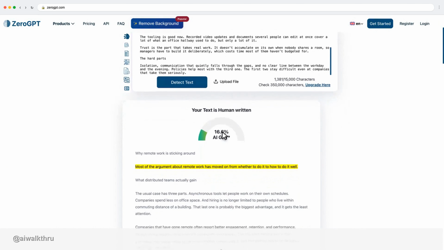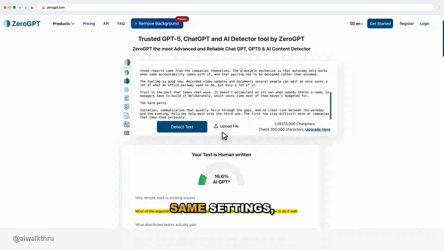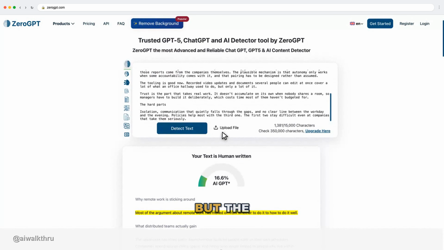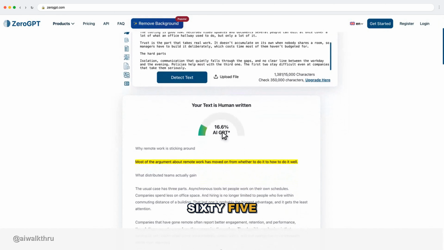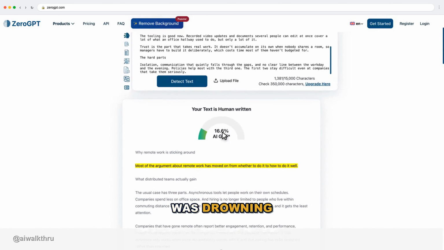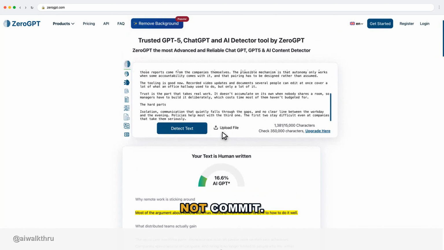No hedge, no maybe, no "may include parts generated by AI." Same detector, same settings, nothing changed but the writing. Now I want to be straight with you about something, because most videos on this topic will not be. Look again at that first score, 65% on a paragraph that was drowning in tells, and it still would not commit. These detectors are not precise instruments.